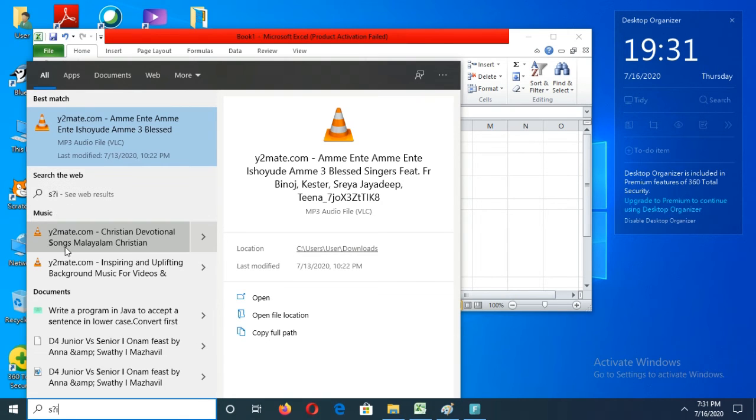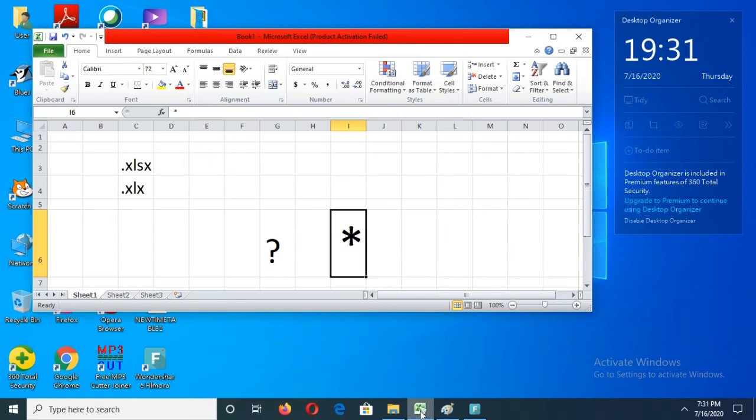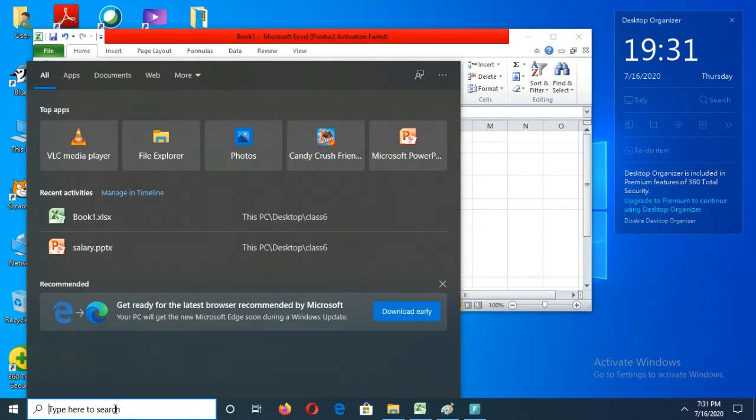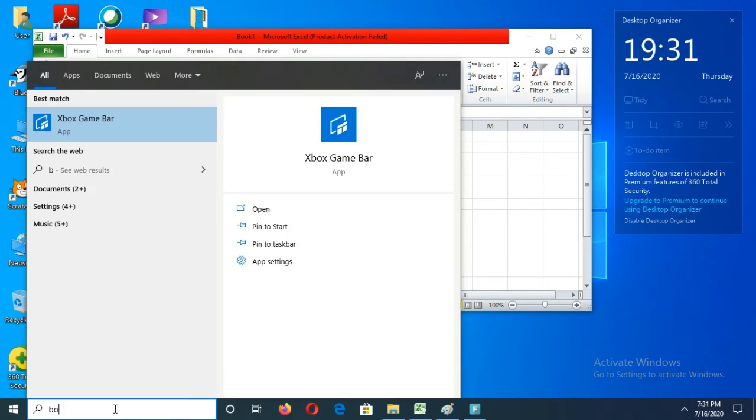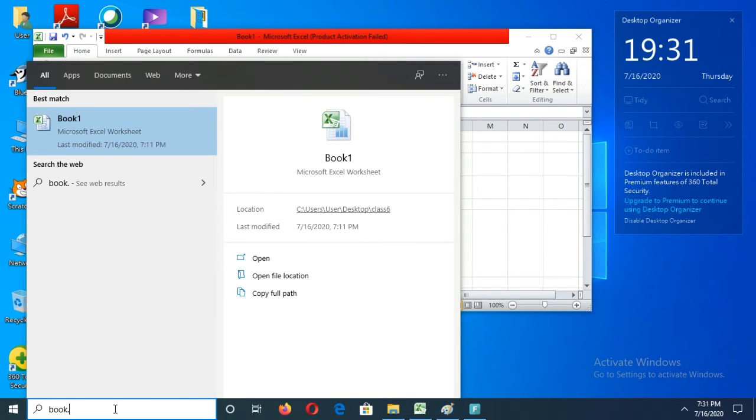Okay, if I give like this, that means this question mark and asterisk symbols are called wildcard operators, wildcard symbols. These are called wildcard symbols. This question mark indicates one single letter, and this asterisk symbol indicates all letters. That means if I want to search a file with book dot star, wherever you have a book file in this computer, it will give a result for you. All the book files will be searched.